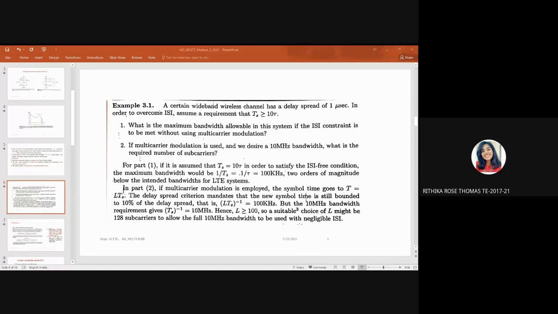The delay spread criterion mandates that the new symbol time is bounded to 10 times the delay spread, that is L Ts to the power of minus 1 is equal to 100 kHz. But the 10 MHz bandwidth requirement gives Ts to the power of minus 1 is equal to 10 MHz. Hence, L is greater than or equal to 100, so a suitable choice of L might be 128 subcarriers to allow the full 10 MHz bandwidth to be used with negligible ISI. Thank you, Ritika.